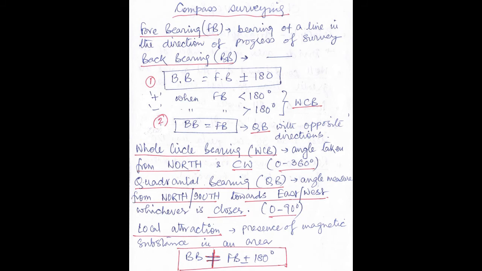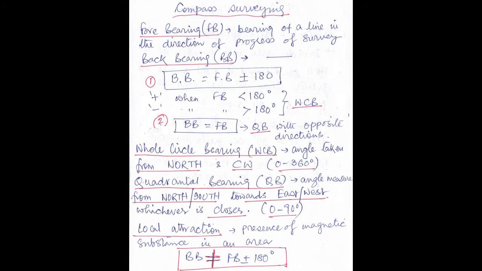Now there is one very important concept, local attraction. So what do we mean by local attraction? Local attraction means the presence of a magnetic substance in an area. If a magnetic substance is present in an area, the compass reading is going to be affected because of the presence of the magnetic substance.